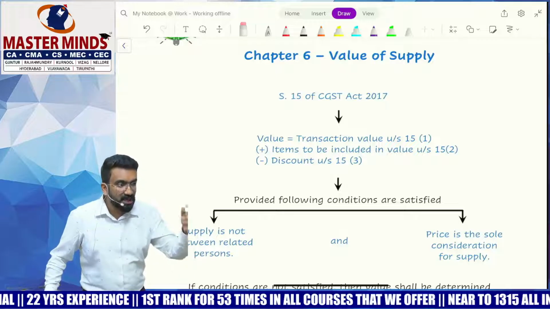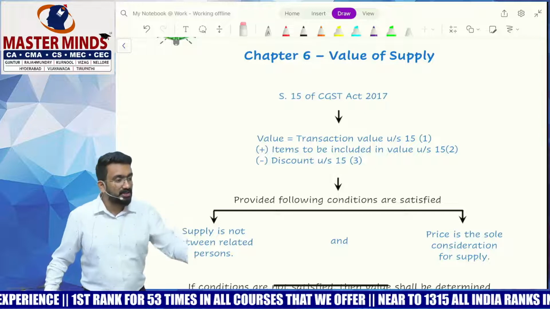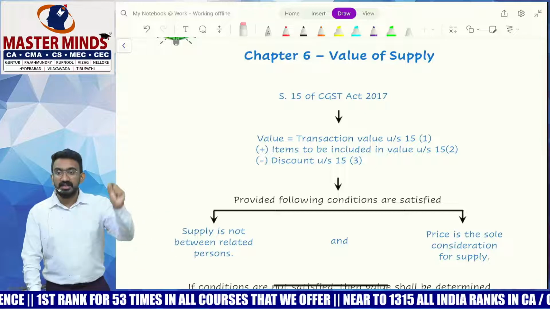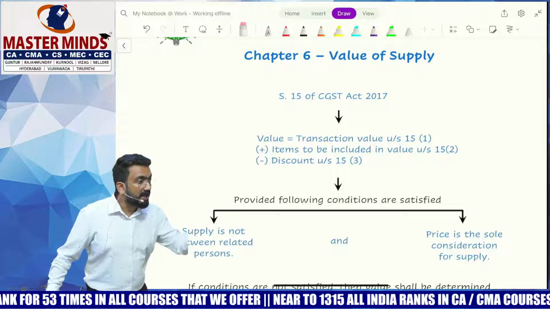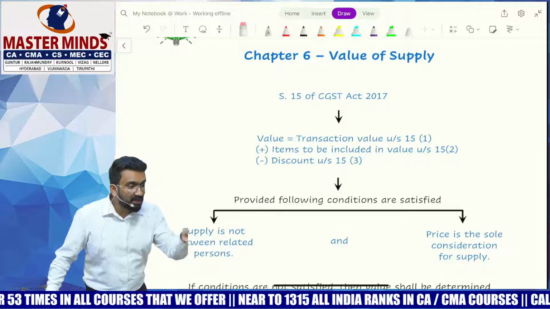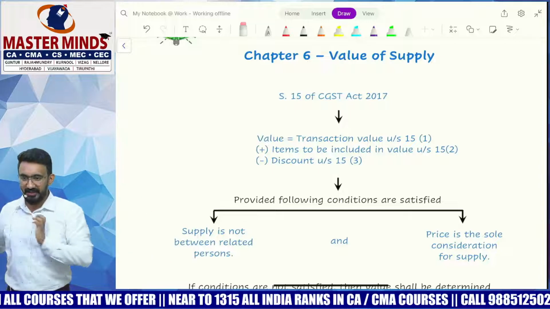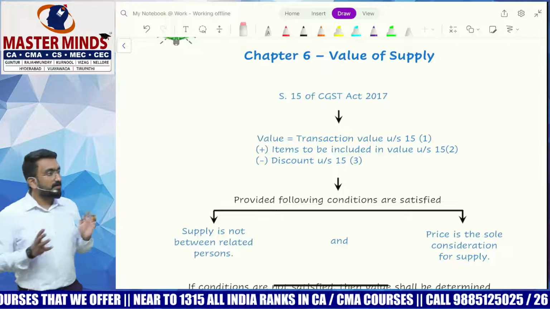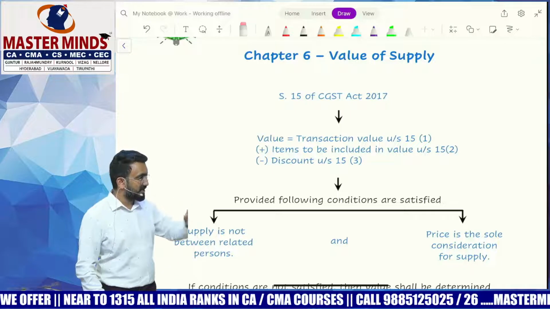Or we can say, to take 7,000 as the value, 7,000 must have been the only consideration. To take the transaction value as the value under section 15, price must be the only consideration I get. Then I can adopt that price and take it as the value. Now, if the price is not the only consideration, don't take that price as the transaction value.